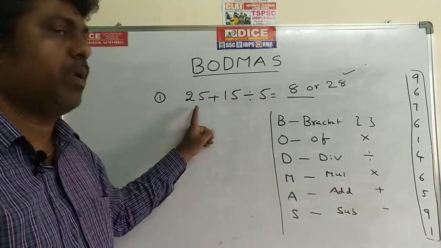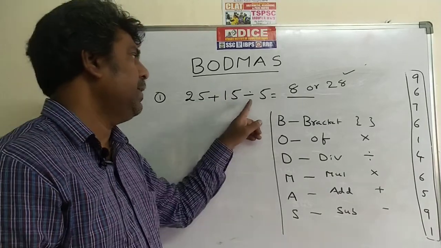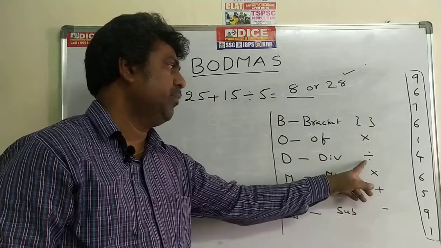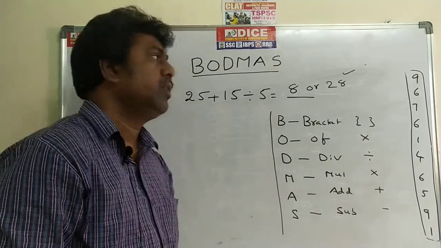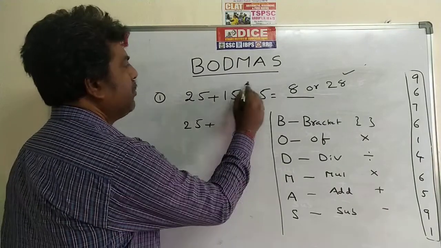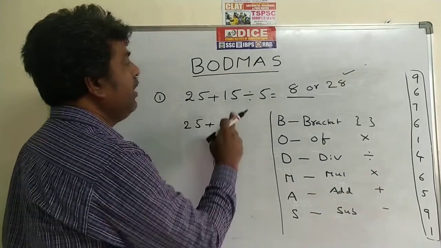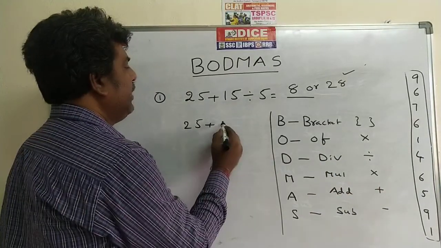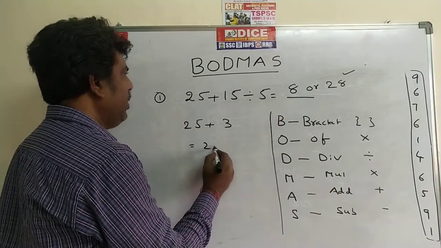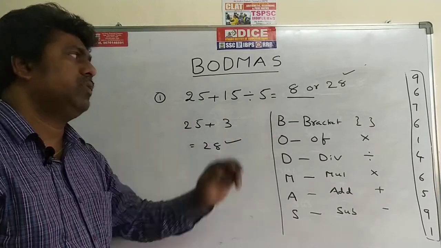So now go for the first problem. 25 plus 15 divided by 5. Here the operators are plus and division. According to the order, first priority is division, next plus. So in the first step, I give first priority to division, because the order is division, then plus. 15 divided by 5, the value is 3. In the second step, only one operator. 25 plus 3, the answer is 28. So 28 is the correct answer and 8 is the wrong answer.